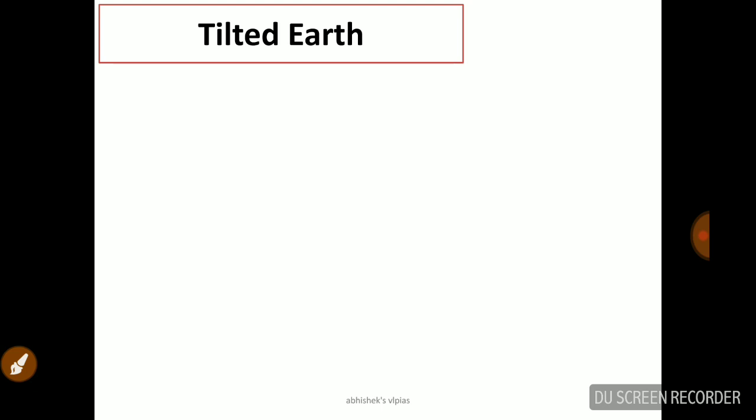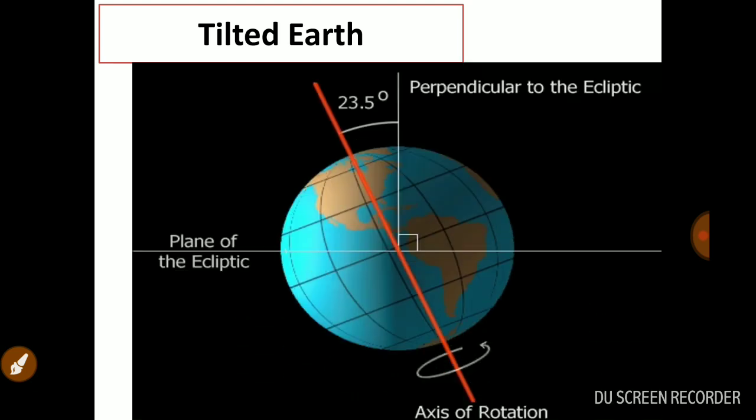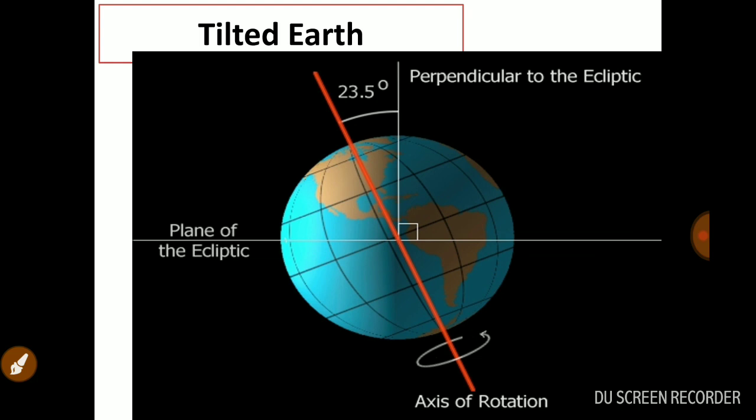And you know what, the earth is not exactly a straight line, it is slightly tilted. As you can see in this figure, you can see the equator, and the position of earth is not perpendicular, it is slightly tilted. Tilted means 23.5 degrees around its axis of rotation. It is called the wobble effect. So definitely you have heard about the wobble. So earth is rotating like a wobble. And definitely don't forget, earth is tilted 23.5 degrees.